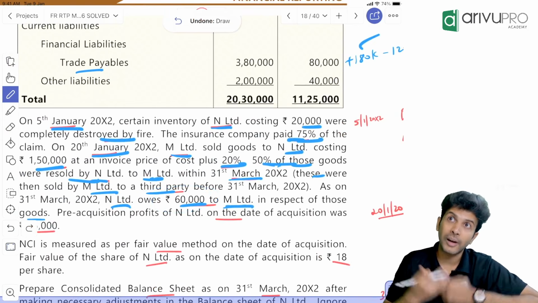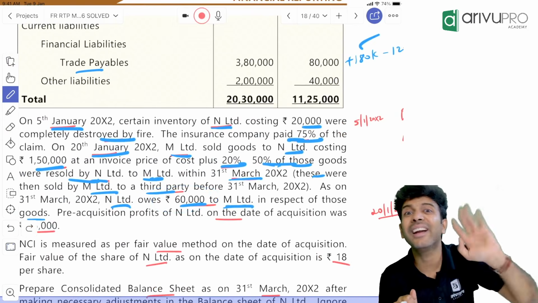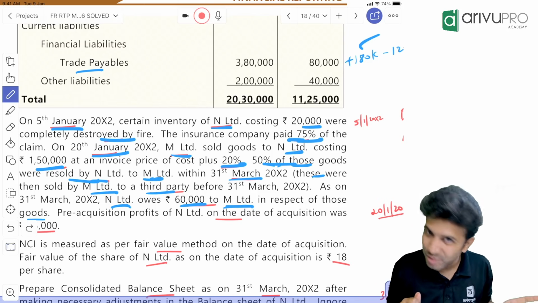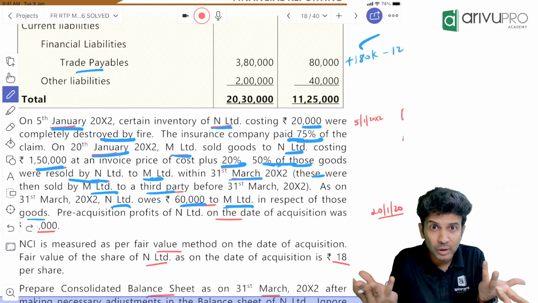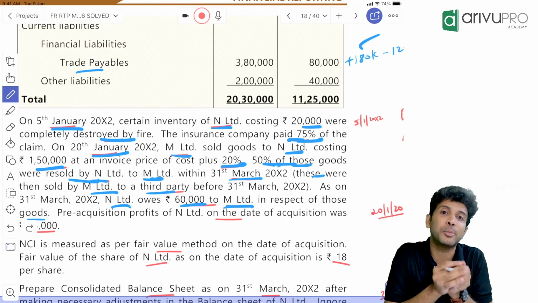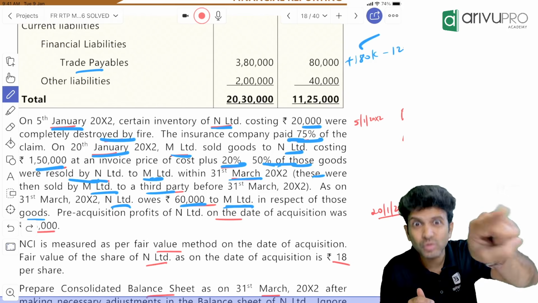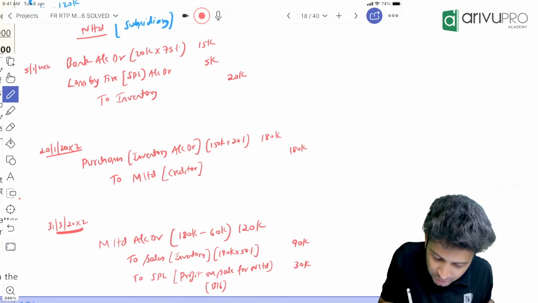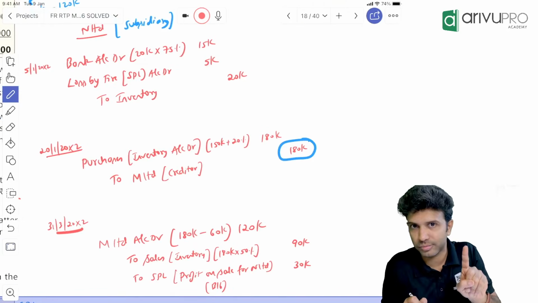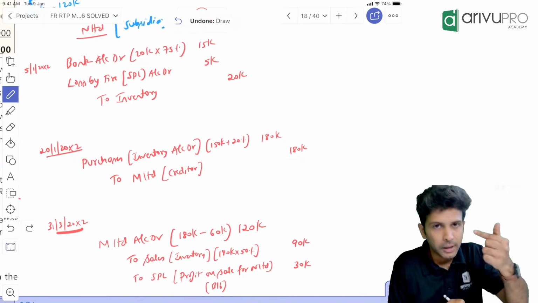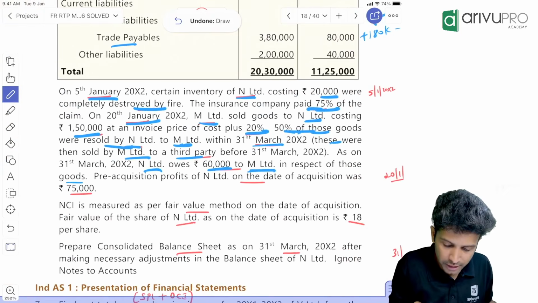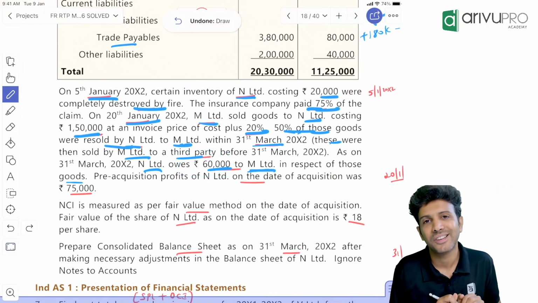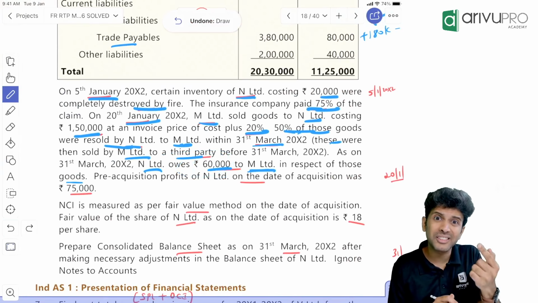Means what? So 1,20,000 is already paid, sir. The subsidiary sold the goods to the parent. That value, at what value the subsidiary made the sale to the parent, was not given. That is 120, arrived at as a balancing figure. How? The subsidiary had to pay the parent how much? 1,80,000. On 20th January. But on 31st March, if you check, the payable amount is only 60. Instead of 180, it is only 60. Right? That means what? The balance is 180 minus 60, which is 120.